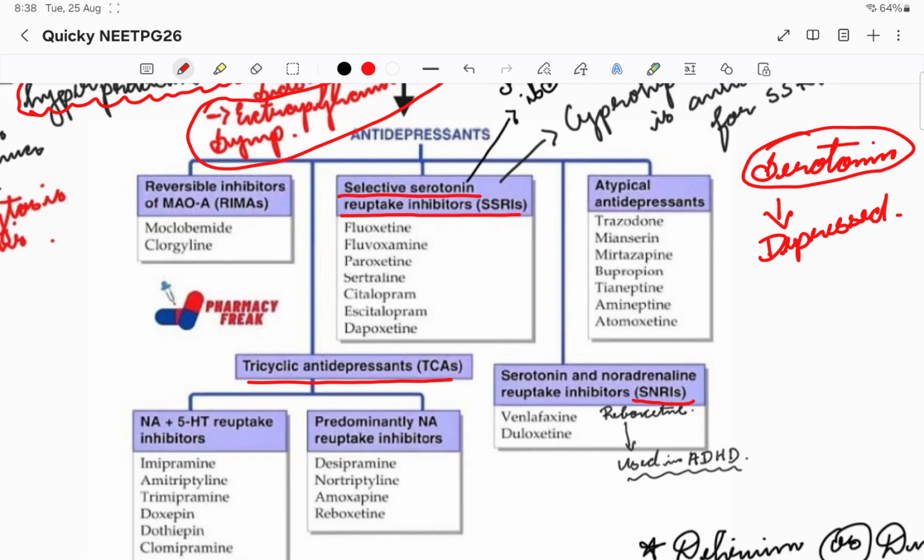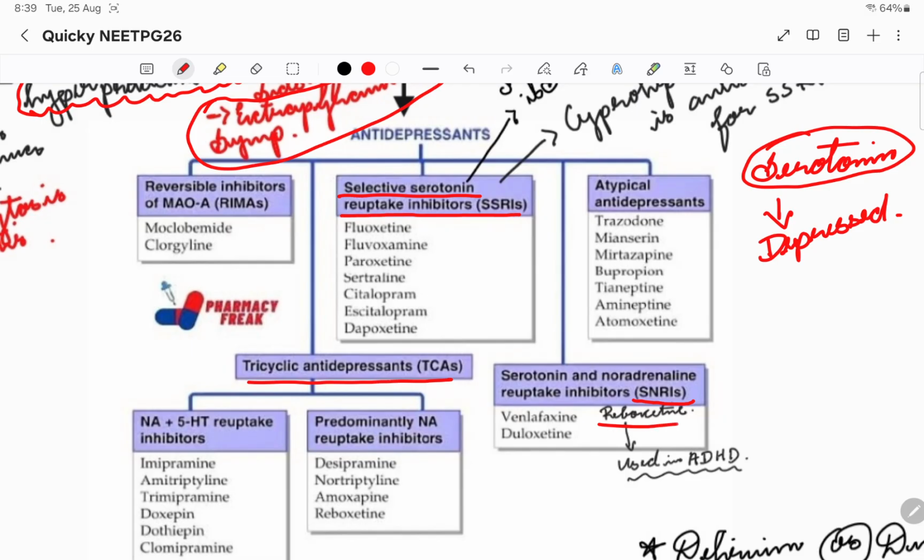Then coming to SNRI, here we are targeting both serotonin and noradrenaline. Adrenaline, we know, is a sympathetic activator, with hyper function, vasoconstriction and all. So it might elevate the mood also, right? That is why serotonin and noradrenaline reuptake inhibitors.